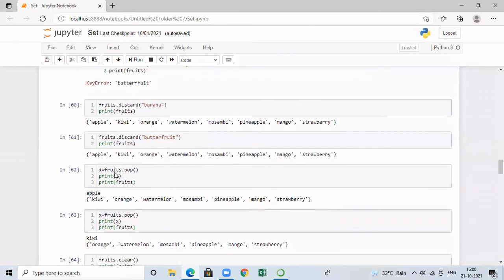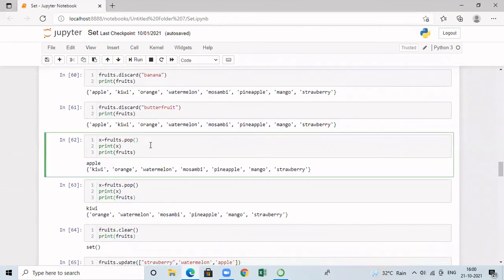And when I call fruits.pop, it is going to remove the last element in the set and that will be returned to us. We can print it. So whatever is returned, I'm storing it in a variable called x. I'm printing x. So here it is removing apple from the set. Now again, I am calling the pop method. In this, it is returning me kiwi.